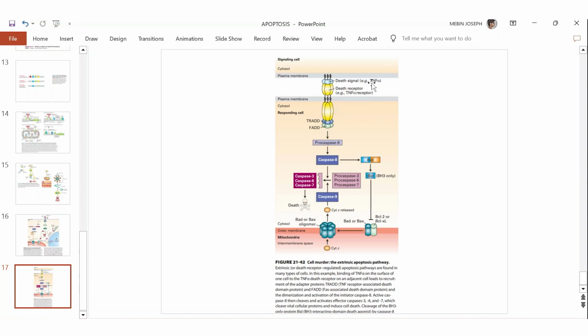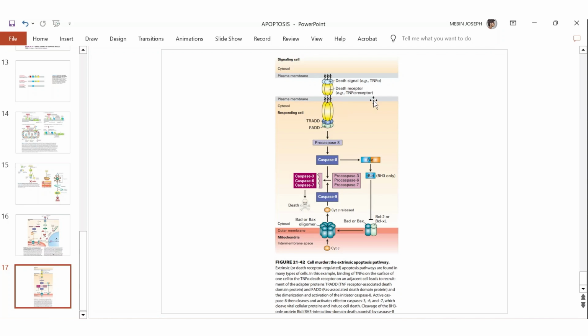TNF ligand is produced by the macrophages. Okay, so the macrophages, they are helping in our cell immunity. And another one is called FAS ligand. So FAS ligand is also a protein, and it is produced by natural killer cells and T lymphocytes.